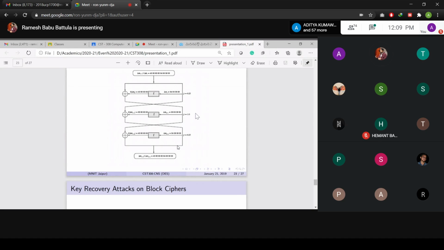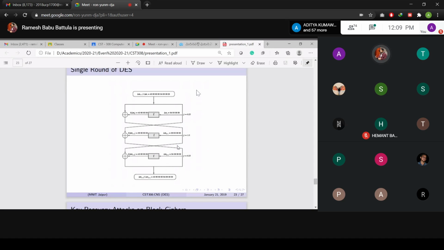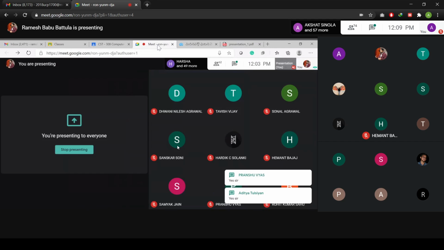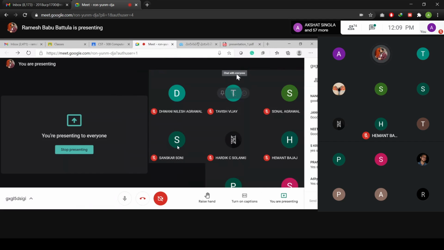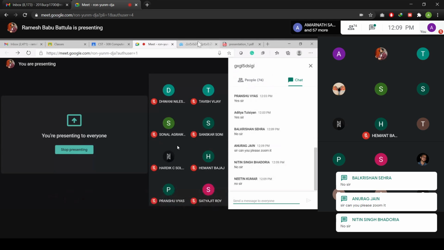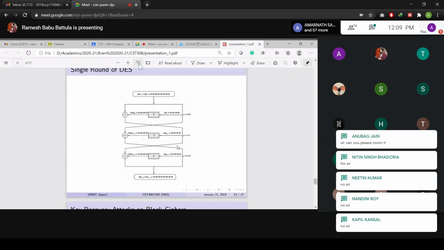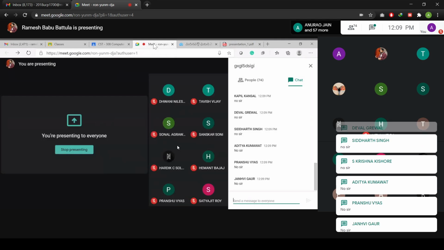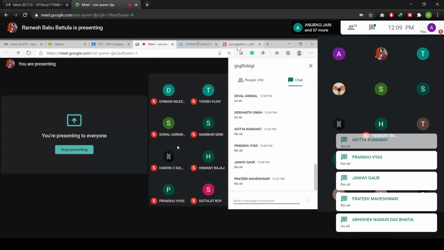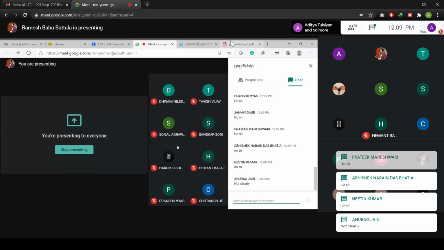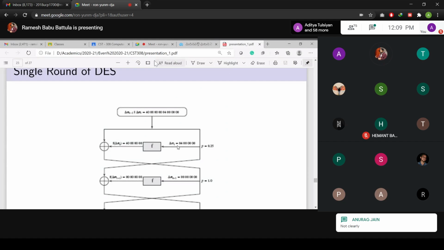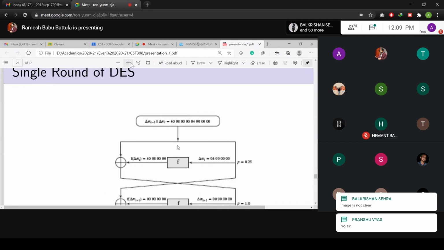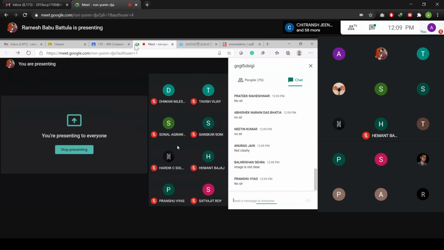How have they reduced? So is this particular slide visible to all of you clearly or not? I want to know, are the numbers visible to you or not? Some of you may answer for me. Okay, right, I just want to increase the size. Now these numbers are visible.